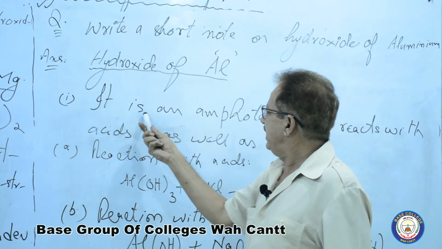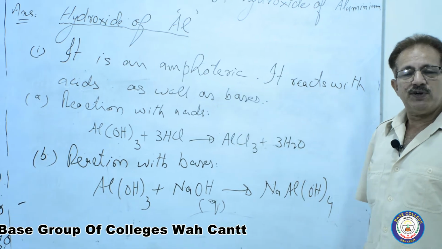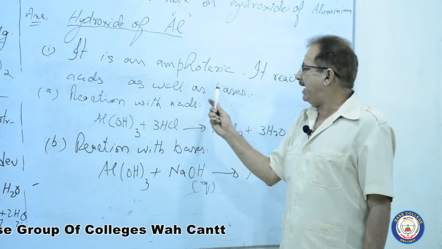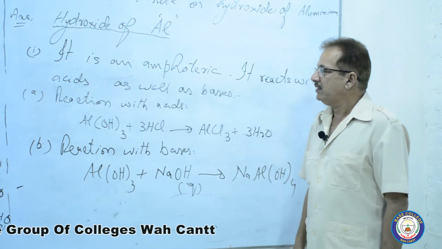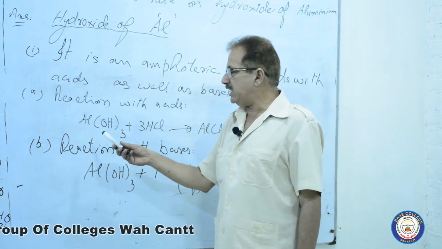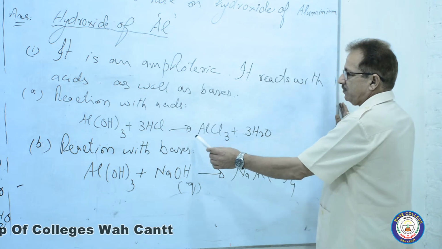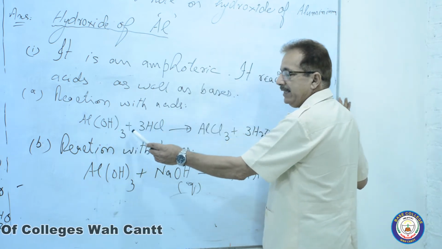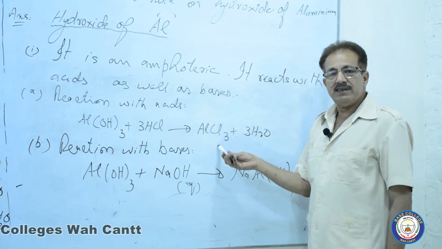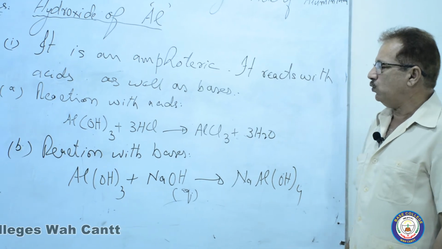Number 1, it is amphoteric, and you know that amphoteric means it reacts with acids as well as bases. A, reaction with the acid. How does aluminum hydroxide undergo the reaction with HCl? When aluminum hydroxide is treated with HCl, aluminium chloride salt, which is a colorless salt, is produced along with the water molecule.